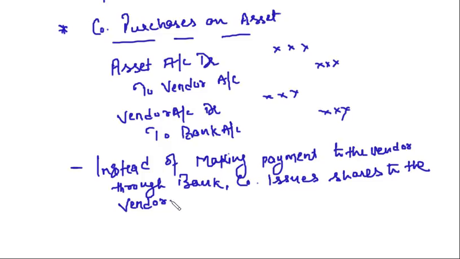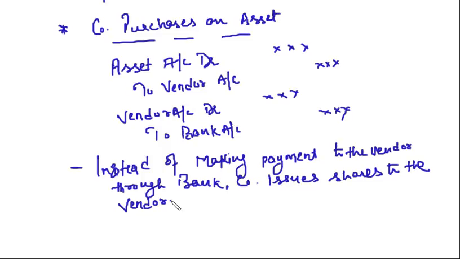Clear? Now see, when we issue shares for cash, what does that mean? We are getting money from the public, we are issuing them the shares, and we are going to use that money for the business.